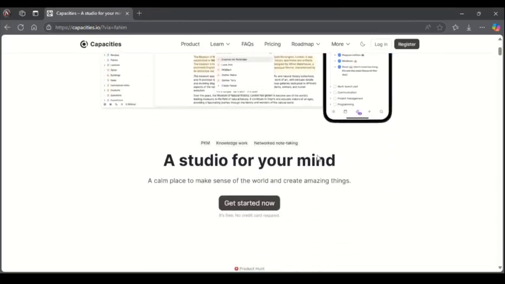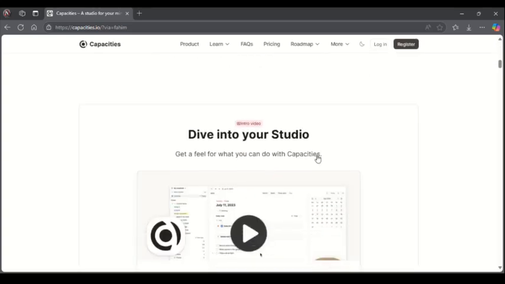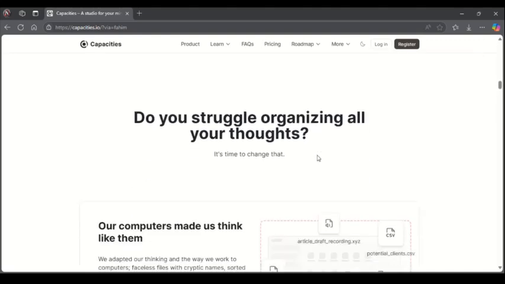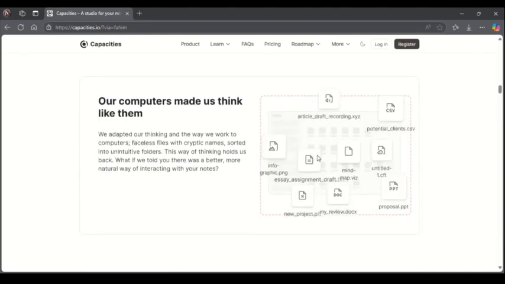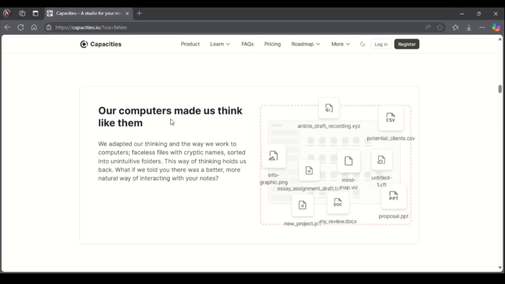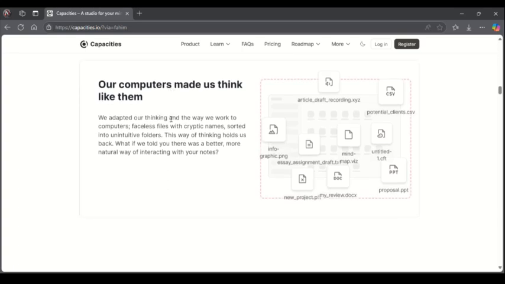So how does it boost it? It makes your work productive, for example, writing notes, keeping notes rather. In this video, I'm going to show you a couple of important things you need to know about this website, because it helps you create a personal knowledge base and also helps with digital guiding for your thoughts and ideas. If you're the kind of person that creates thoughts and ideas and you need somewhere to organize them, this website is the best for you, and it offers a wide range of tools that you can use to do this.